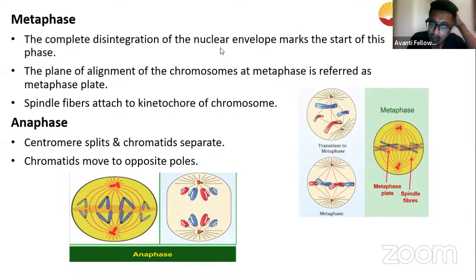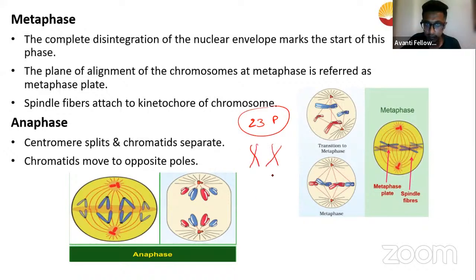What's the difference between a kinetochore and a centromere? Okay, let me give you an answer. This is a very important question, a very beautiful question, because if you don't understand this, it's going to create problems. Okay, guys, listen to me. Do we have 23 pairs of chromosomes? You agree with me? Yes. So let's say that I put this chromosome like this, like this, like this.